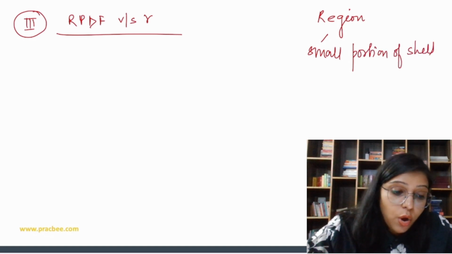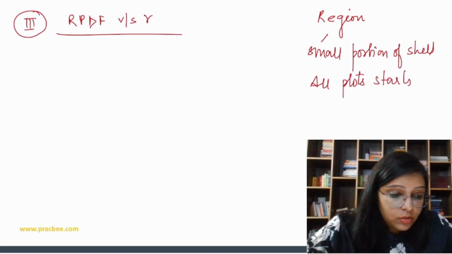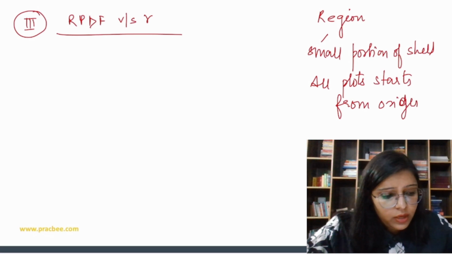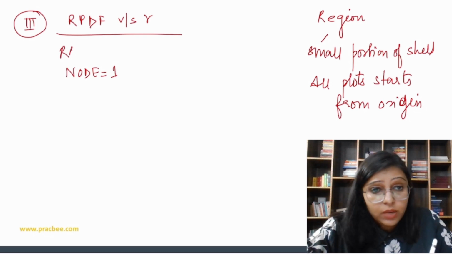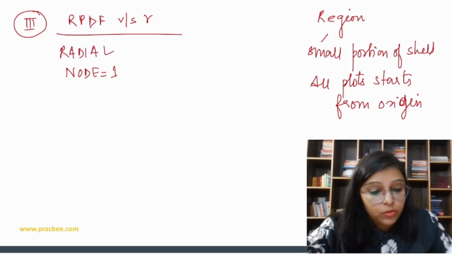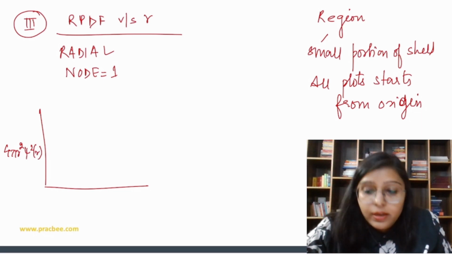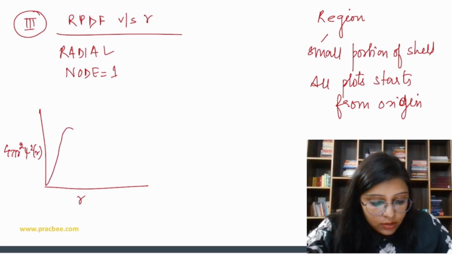So here all plots start from origin. So if we have radial node equal to 1, we are talking about radial node, we are not talking about angular node. So if node 1 hai, RPDF ko we can also write 4 pi r square psi square r, right, versus r. So node 1 means 1 and then 2.